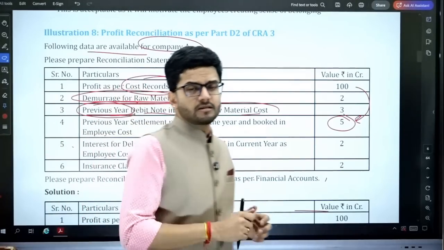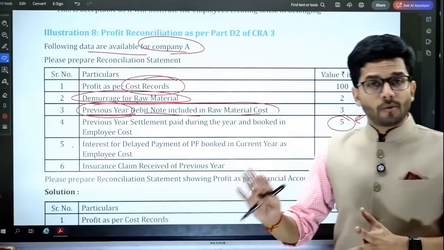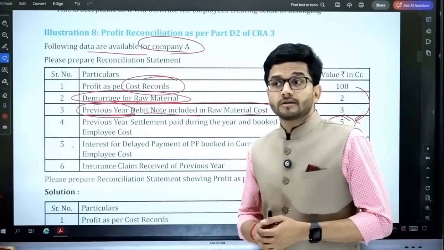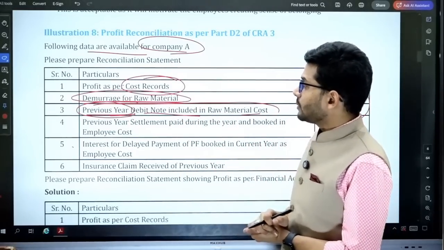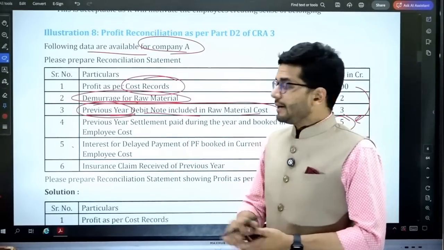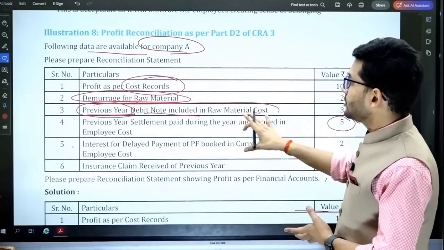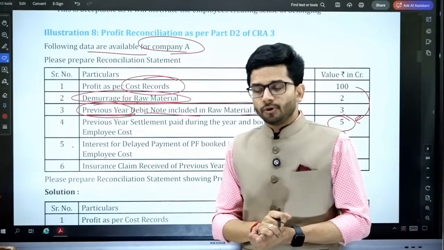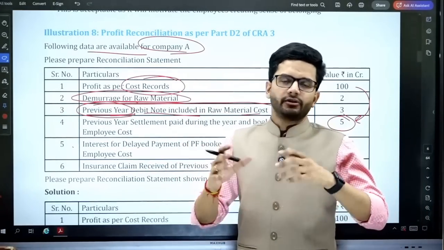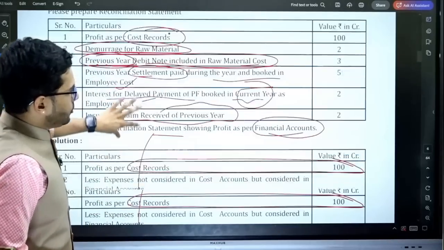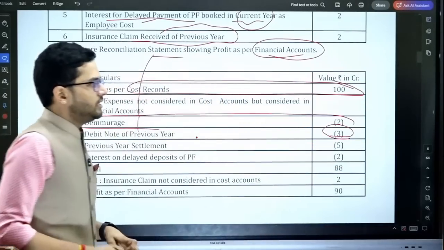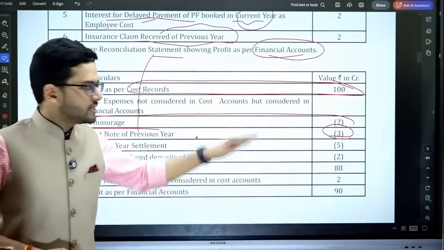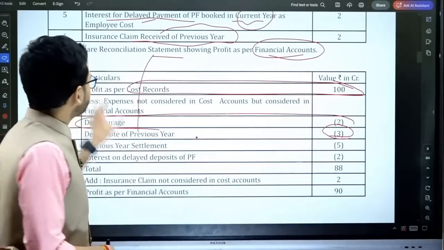Now, if the previous year's debit note is included in my raw material cost, then that's a problem for me because it's a previous year, prior period expenditure. And therefore, while calculating my financial profit, I'm going to reduce this previous year debit note from my raw material cost to compute only the current year's raw material cost. So what are we going to do? We are going to reduce the debit note of previous year. 3 crore rupees is reduced to get the financial records.